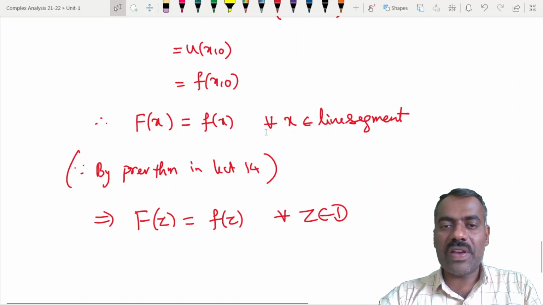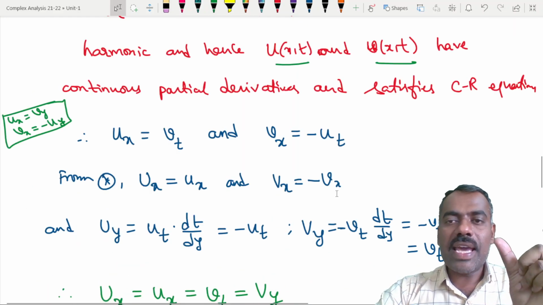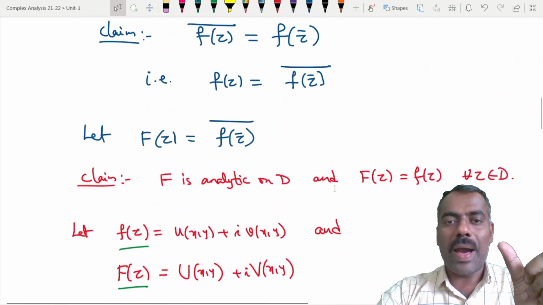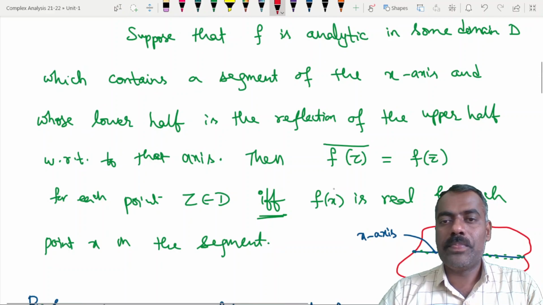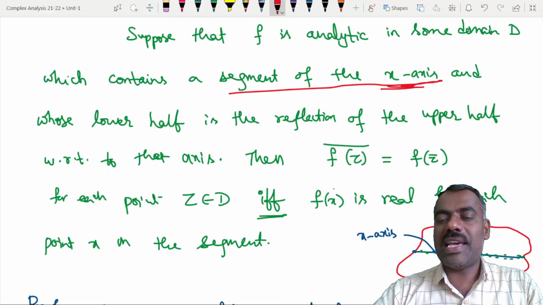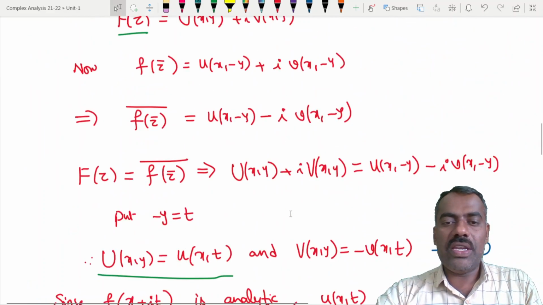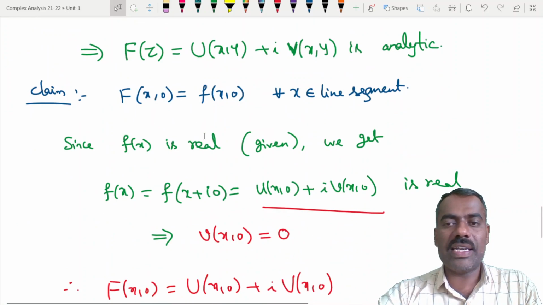You may say, sir, here we have written x, how can you get z here? Here also you can write z, because what is that particular line segment? That line segment is part of the x-axis. Right? Yes or no? So obviously on the x-axis y is 0. So here you can write that, which is the reason we have written here (x, 0). Is that clear?